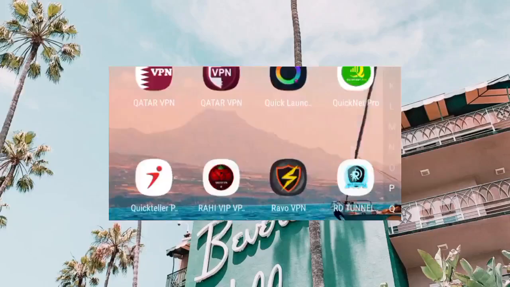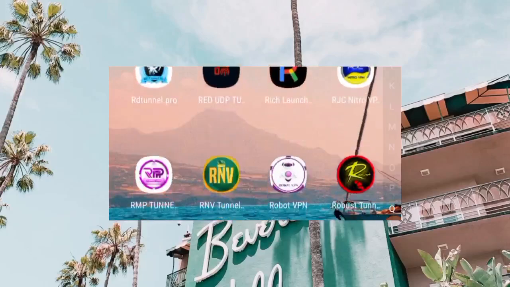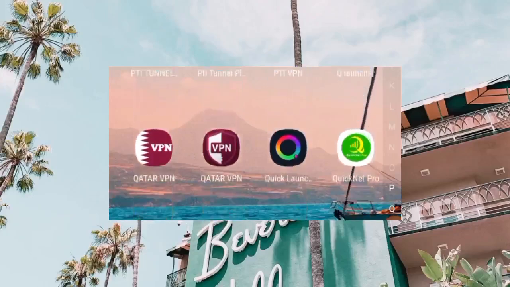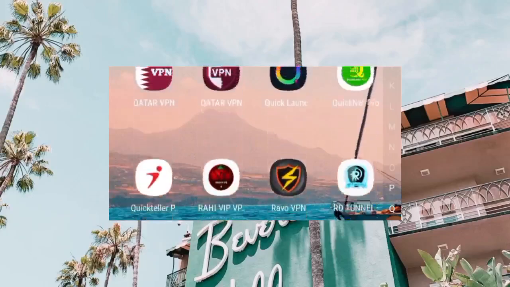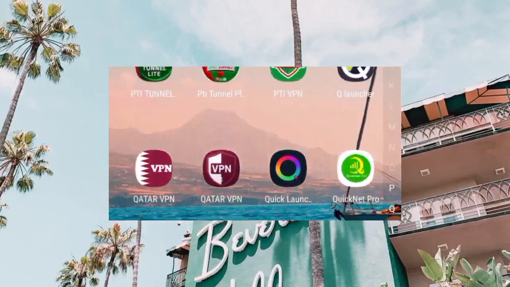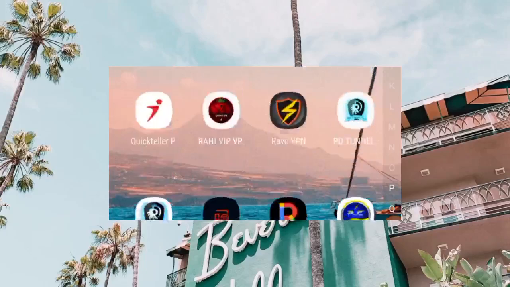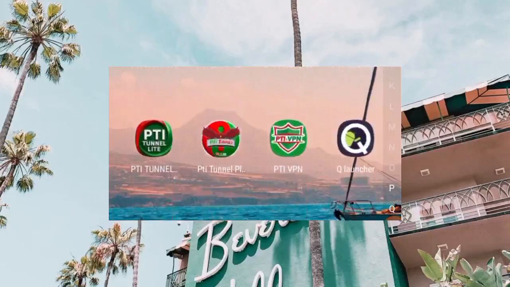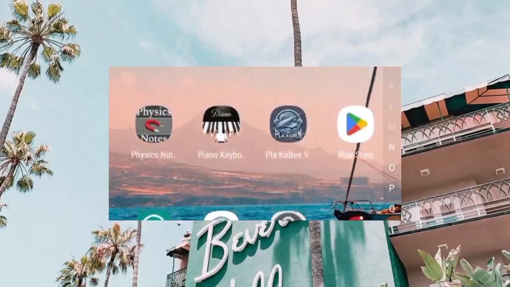Today we are going to share a new VPN app which will help you to secure your connection as you are browsing online. In today's video, I am going to guide you on how to set up this VPN.